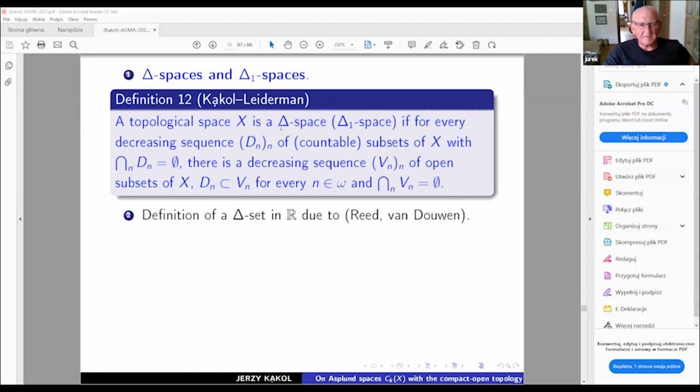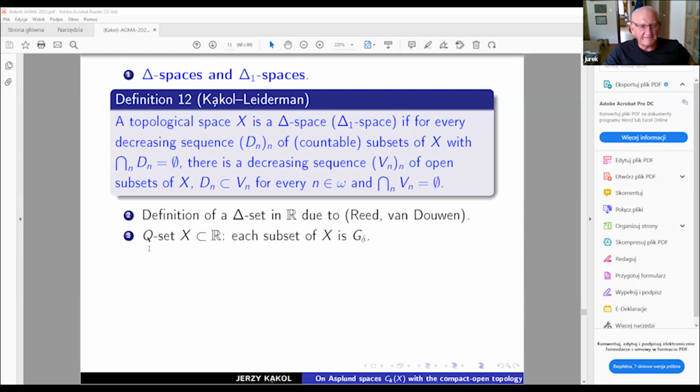So the delta space property, which appeared in this definition, was studied in the past by Reed and van Douwen and many other people, but in the reals. So we had some very strong obstacle, I mean metrizability and separability. So working in separable spaces, delta sets appear in the reals with some mysterious conditions or mysterious properties.